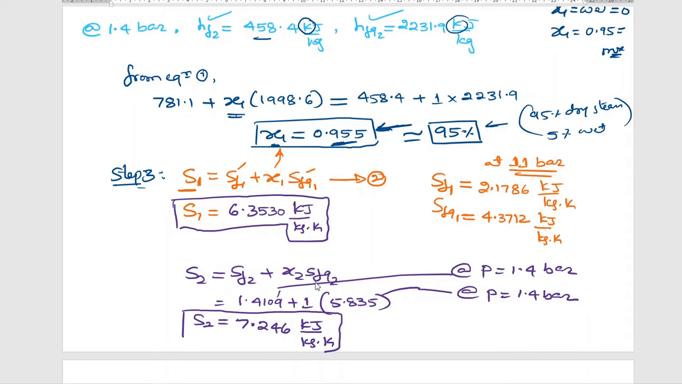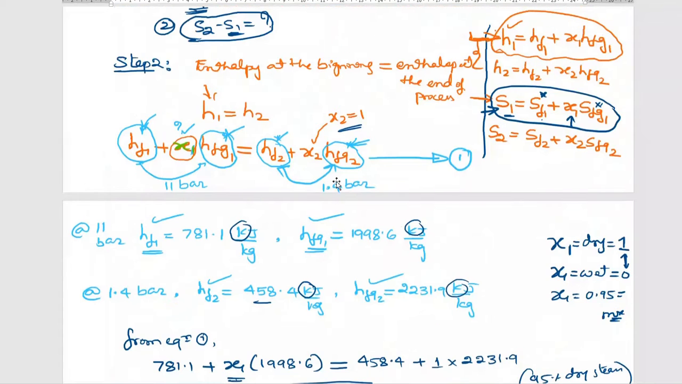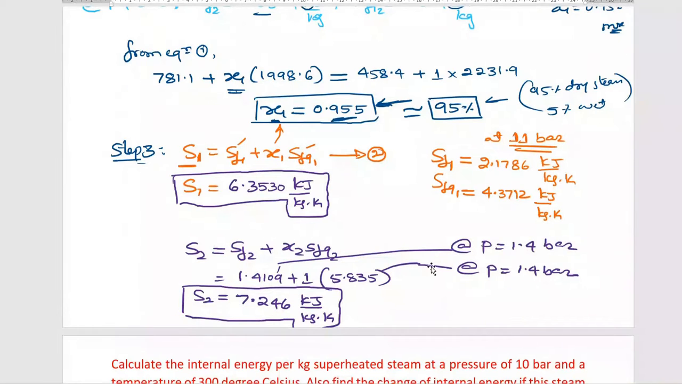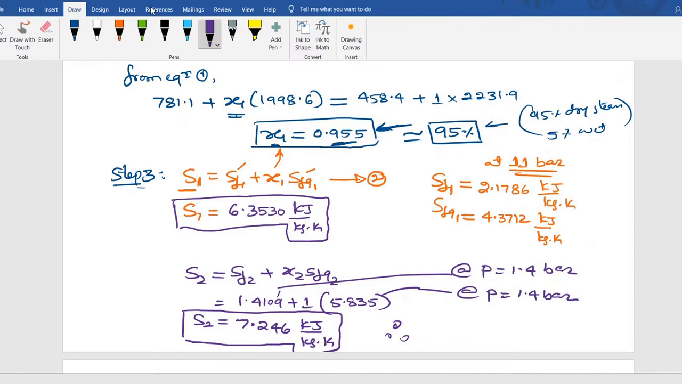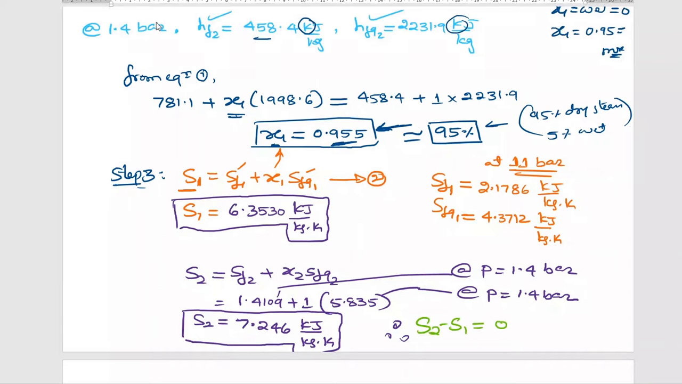So this is the entropy at the second point. But what he has asked is the change in entropy, S2 minus S1. So subtract these two and tell me the value. S2 minus S1 is equal to 0.8935 kilojoule per kg Kelvin, with two digits after the decimal. So this is how you need to solve the numerical. This is the complete solution.